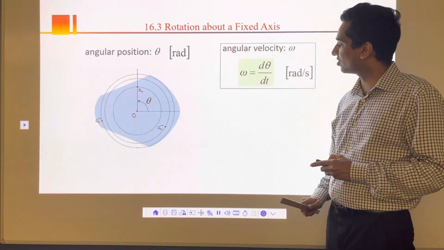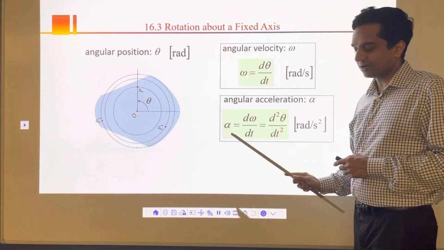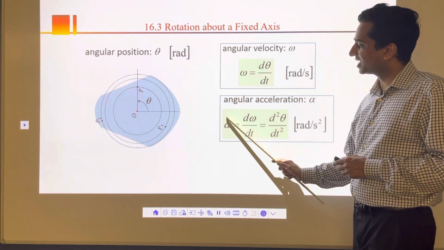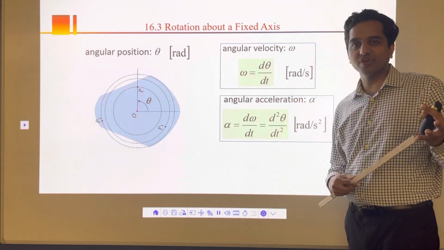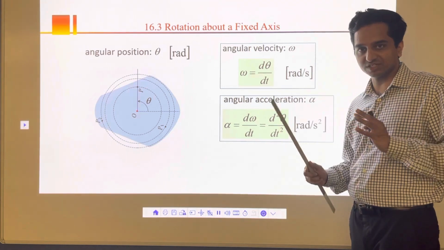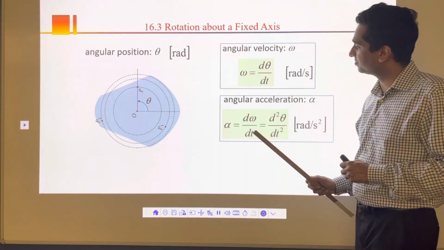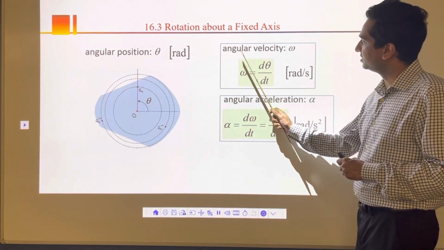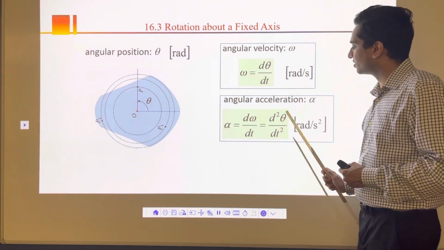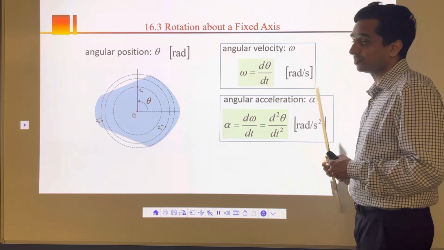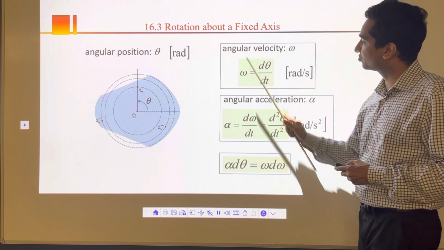That's my angular velocity. If I differentiate it one more time, d omega by dt, I get alpha. Alpha is angular acceleration. The way we use v and a for velocity and acceleration in linear motion, same way we have angular velocity omega and angular acceleration alpha, which is d omega by dt, or the double derivative of theta, in radian per second square. Keep the units in mind. That's what we get with rotation about a fixed axis.